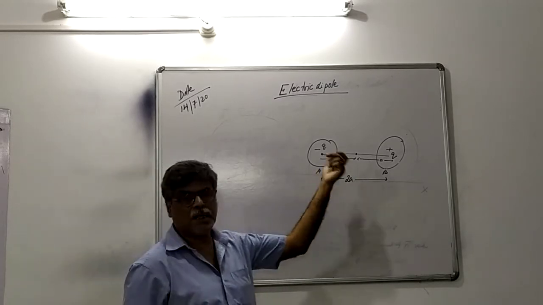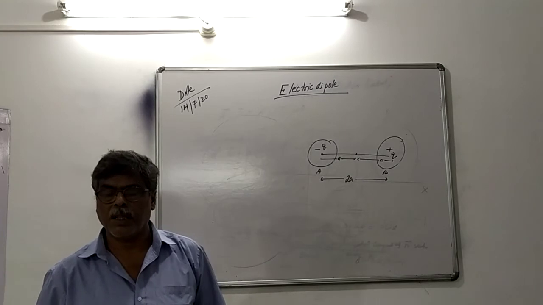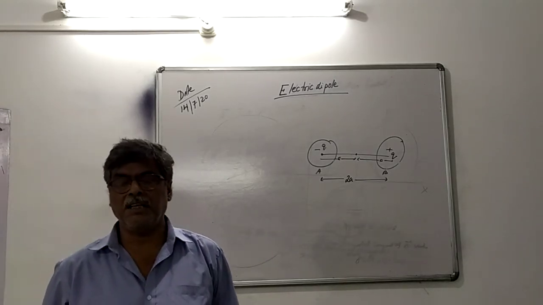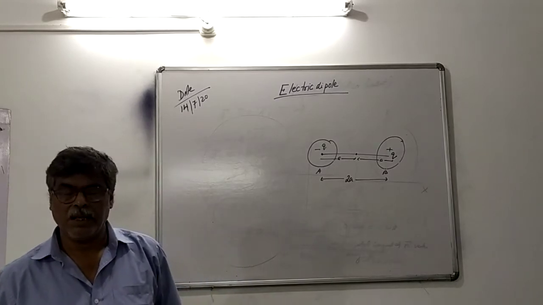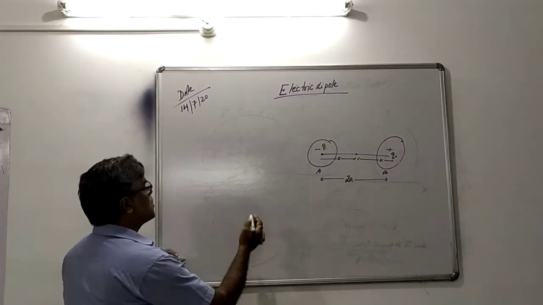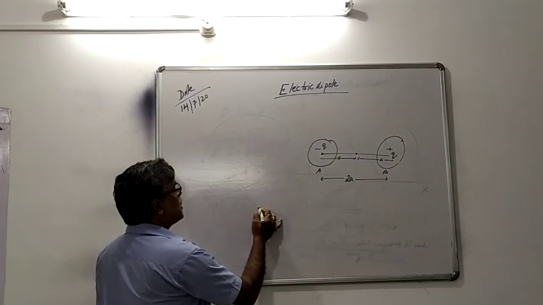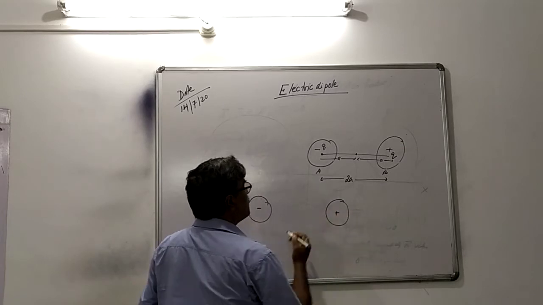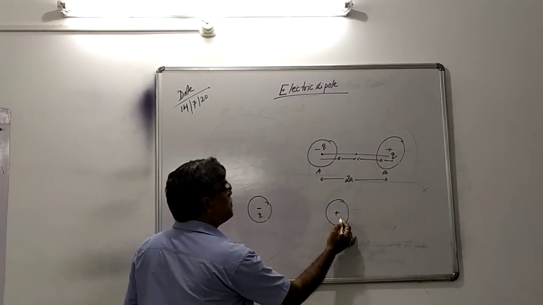So what is the physical significance of a dipole? A dipole measures the strength of the electric field. For the concept, say this is the negative charge and this is the positive charge, equal in magnitude.